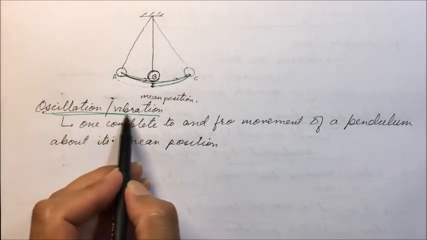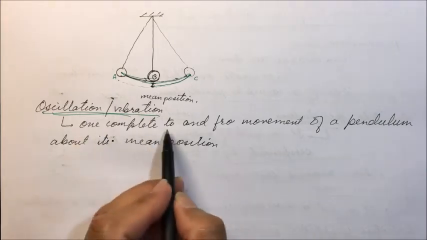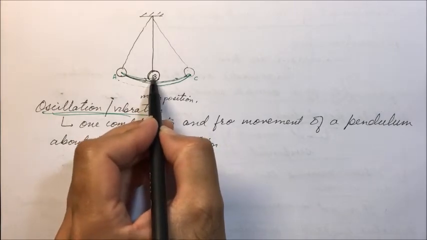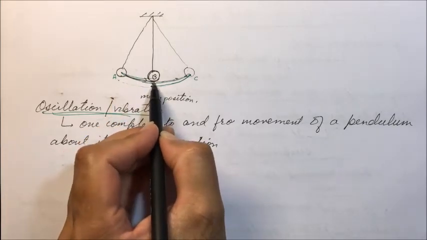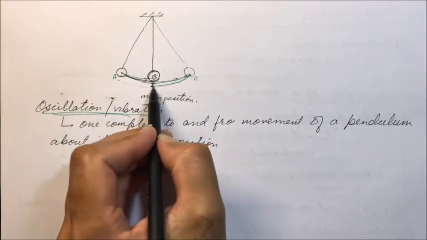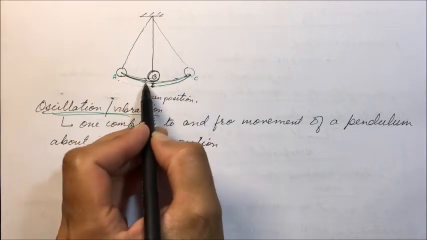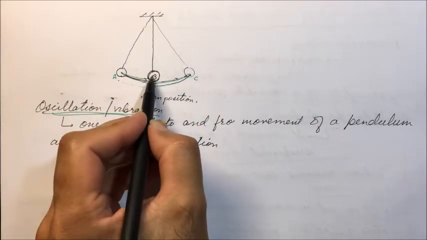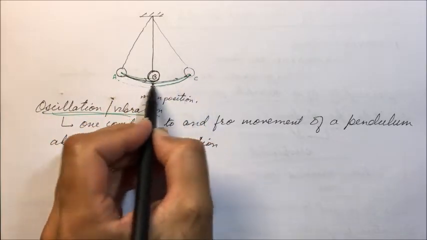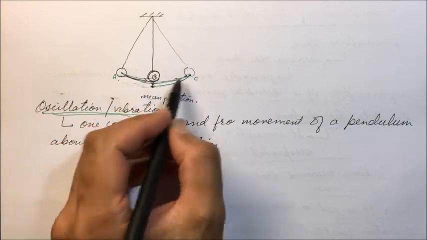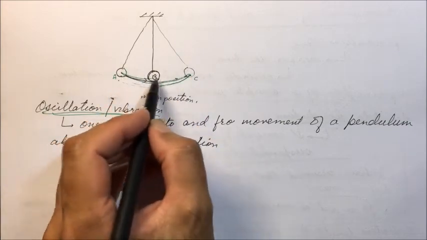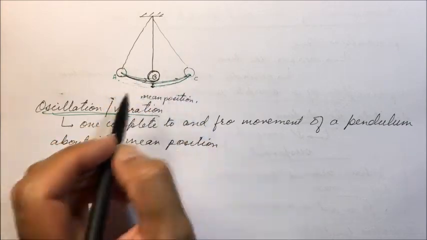So oscillation or vibration, how is it defined? One complete to and fro motion. From the mean position it moves to one extreme end, comes back to the mean position, moves to the other extreme end, comes back to the mean position. This is called one oscillation. So it will keep vibrating, moving forward and backward about its mean position.